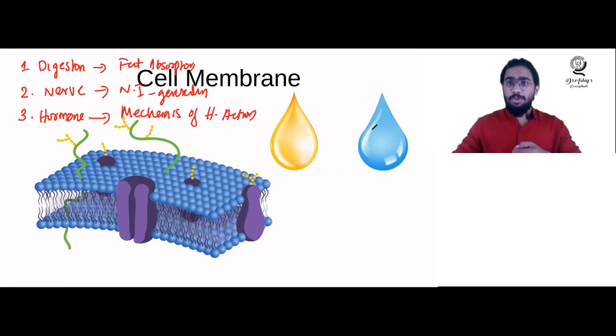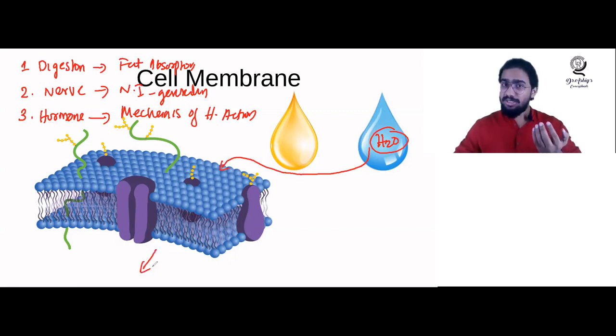So why is there a difference between the hormones like that? Because you have to understand, some hormones are water soluble. They will be soluble in what? Water. And suppose a water soluble hormone is coming to the cell and is trying to go inside the cell, can it go inside the cell? Actually, it cannot go inside the cell. Why? Because their chemical structure is such that they are water soluble. So they cannot go into the cell.